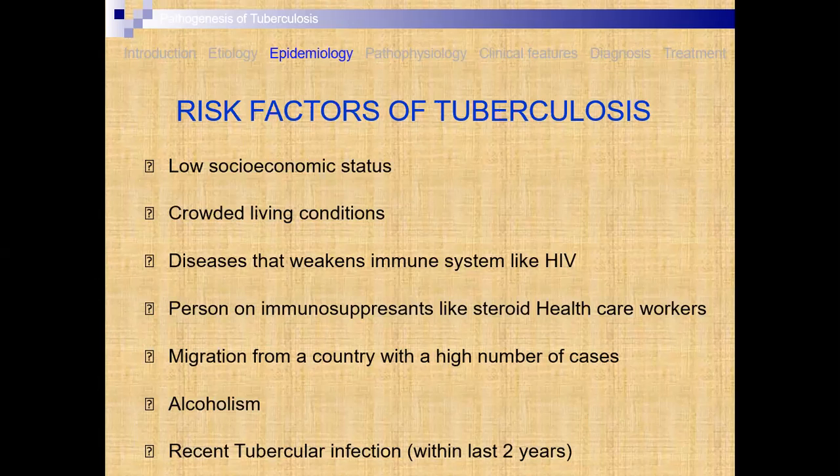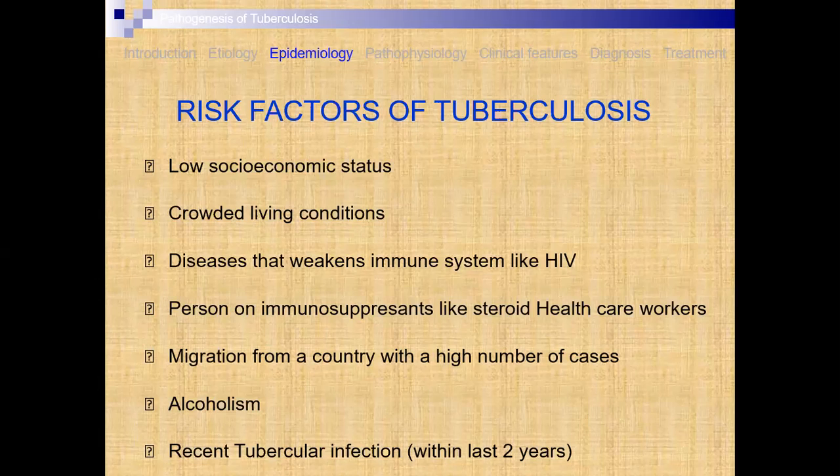Then diseases that weaken the immune system, like HIV. If a person is suffering from HIV, the human immunodeficiency virus, the attack of other diseases is more likely, and a disease such as tuberculosis mostly affects this patient.